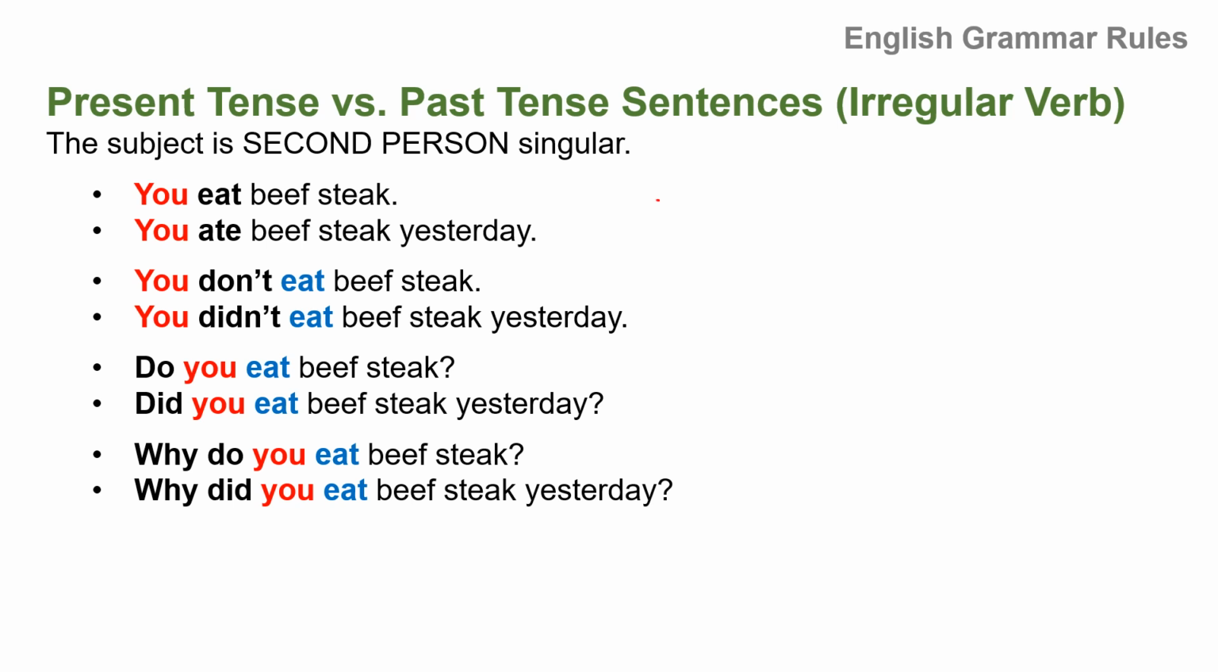Now the verb is eat, and then past tense is ate. You eat beef steak. You ate beef steak yesterday. Past tense. You don't eat beef steak. You didn't. And use base form, eat beef steak yesterday. Do you eat beef steak? Did you eat beef steak yesterday? Why do you eat beef steak? Why did you eat beef steak yesterday? So using did, still use eat, which is the base form.